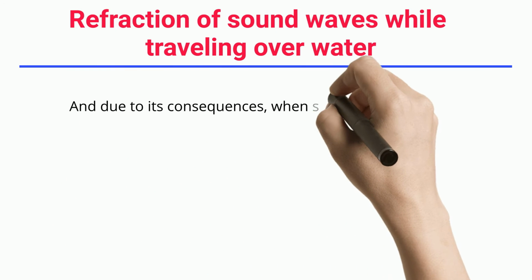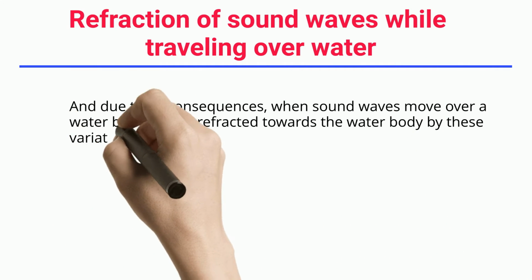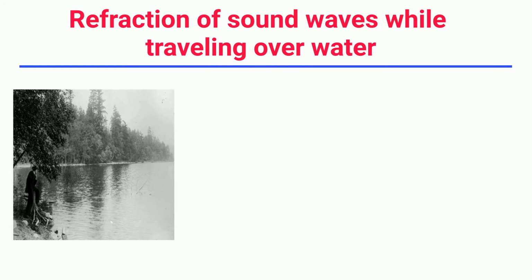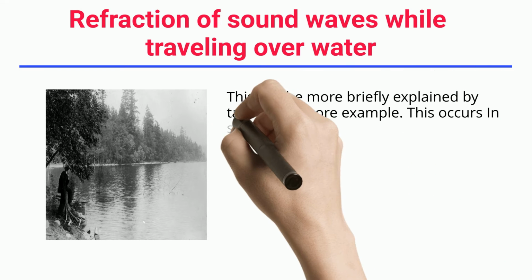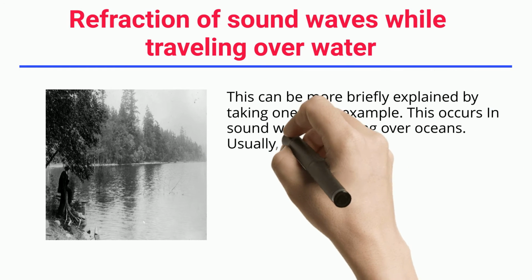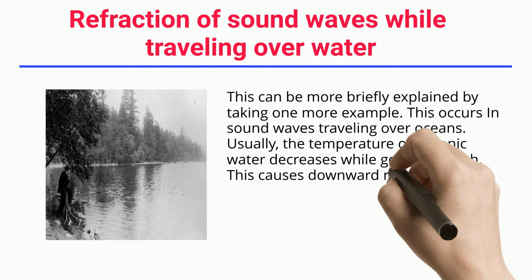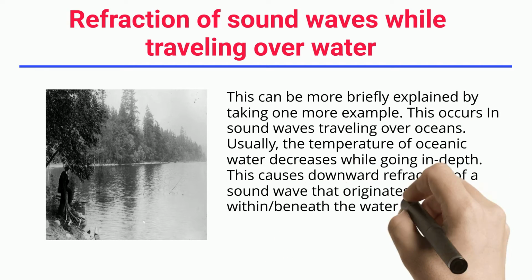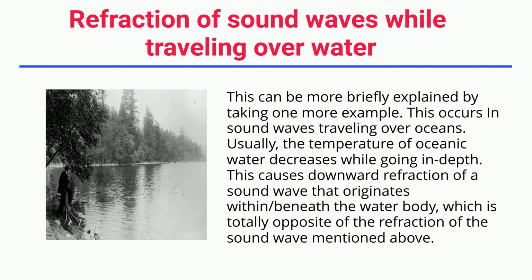And due to this, when sound waves move over a water body, they get refracted towards the water body by these variations in air properties. This can be more briefly explained by taking one more example. This occurs in sound waves traveling over oceans. Usually, the temperature of oceanic water decreases while going in depth. This causes downward refraction of a sound wave that originates within or beneath the water body, which is totally opposite of the refraction of the sound wave mentioned above.